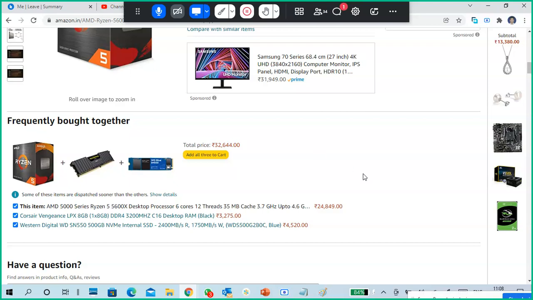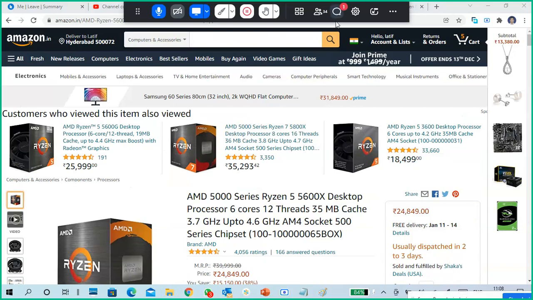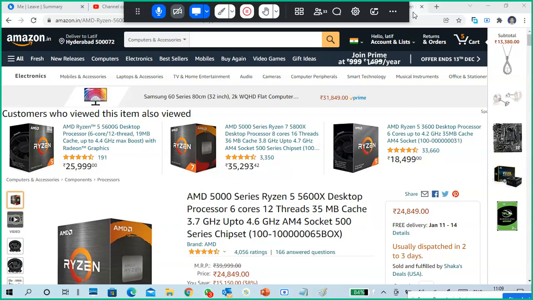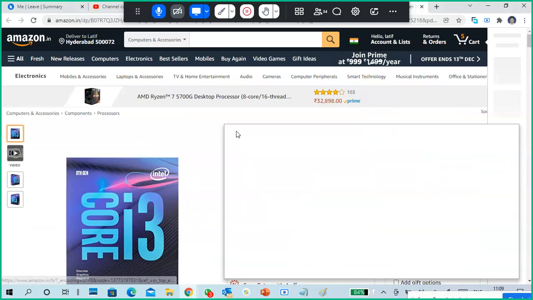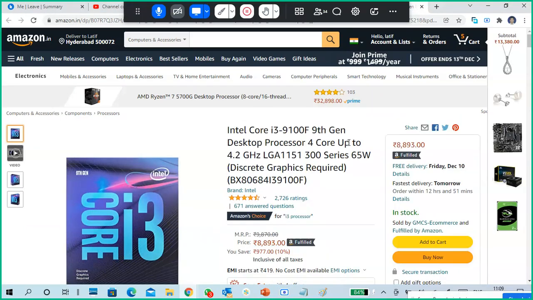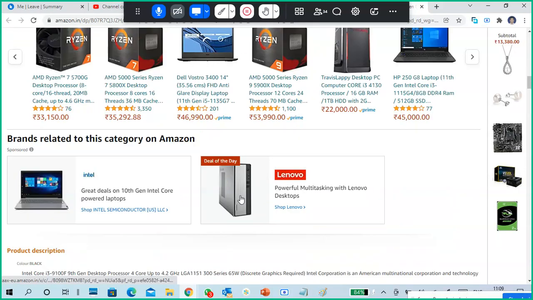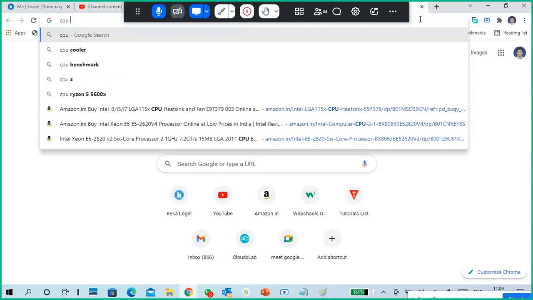This is a CPU. So which model? Intel type or this one? Since it has an inbuilt graphic card, it is called APU. Of course, AMD processors mainly have inbuilt graphic cards. So this is an Intel processor. Discrete graphics are required. This is the Intel processor, manufacturer wise only, but better I will verify because I took a long time.